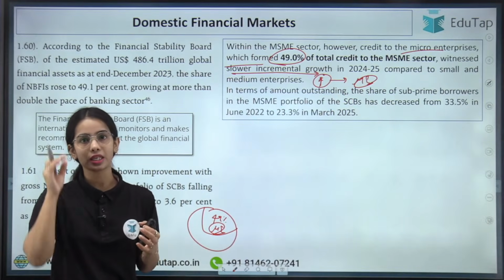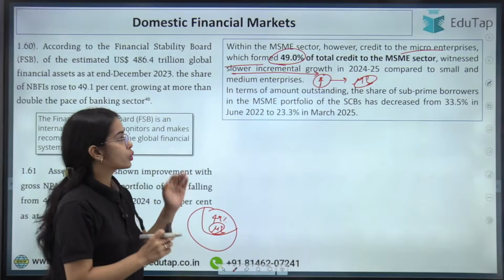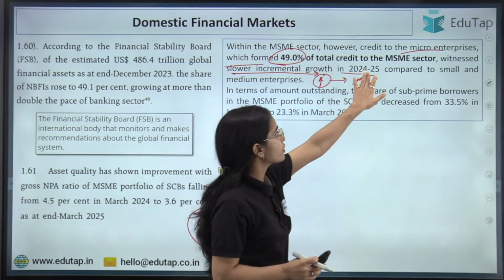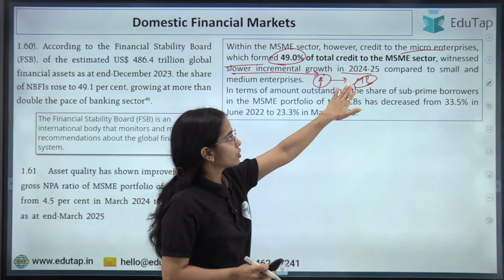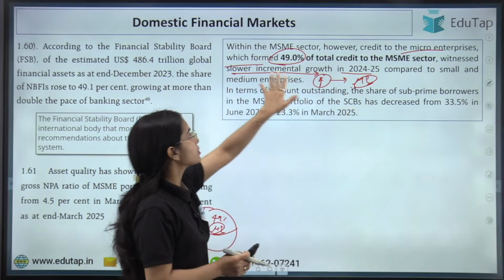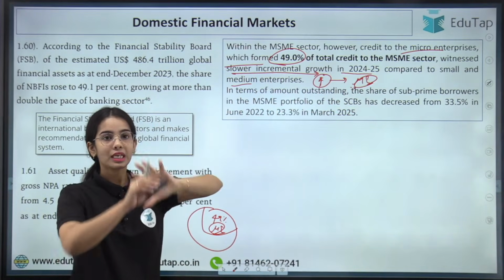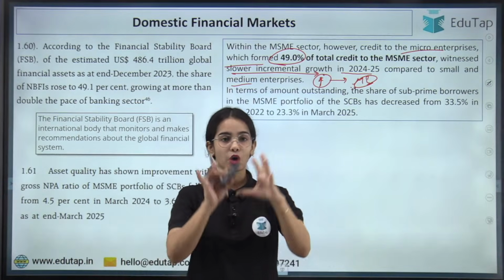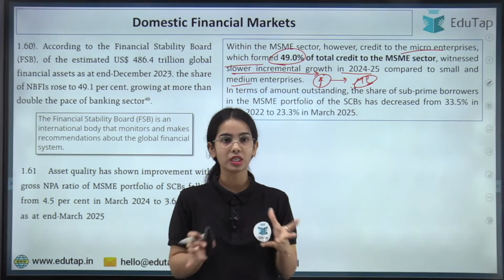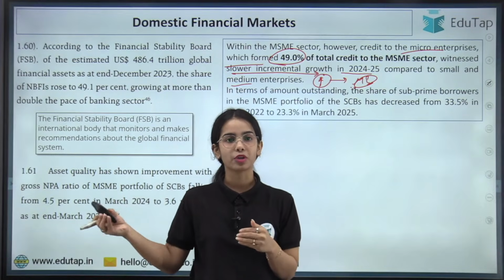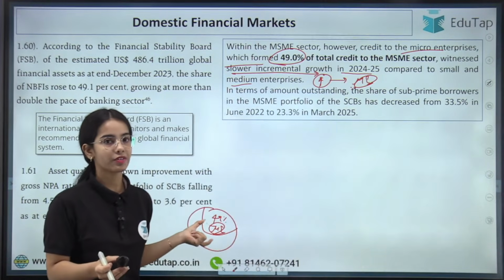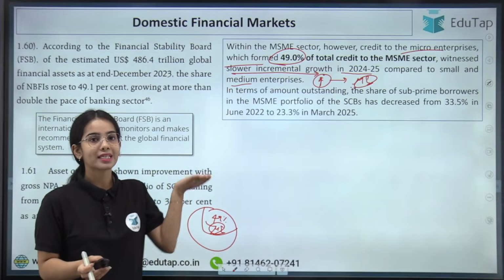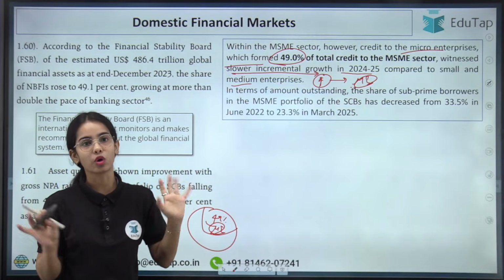The incremental growth is slower. So slower incremental growth is seen in 2024-25 to the micro enterprise as compared to the small and medium enterprise. Okay, so out of the total loan that is given to micro, small and medium enterprise, the large chunk is given to micro enterprise, but the growth that has happened in the loans to micro enterprise is not much.